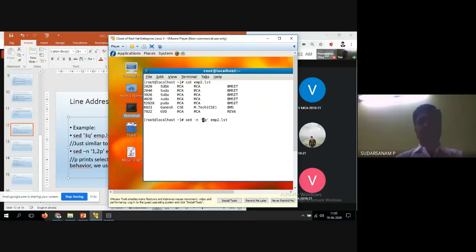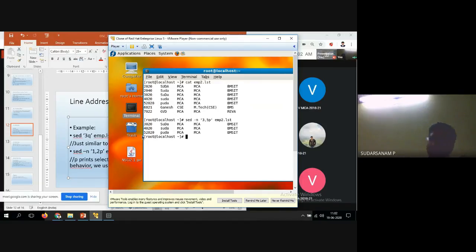You want to print the 3rd line to, comma, the 5th line, p, from emp2.lst. So now what happened? 3020, that is the 3rd one, and another one is 345. So 5 is nothing but this line, 52020 PUDA MCA BMSIT.